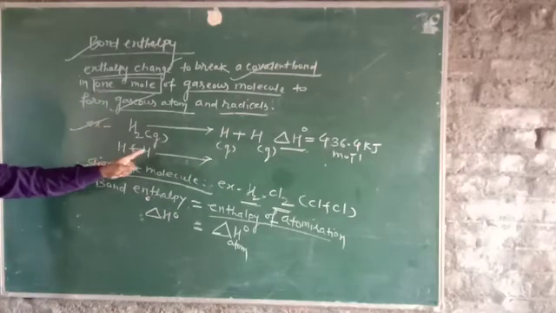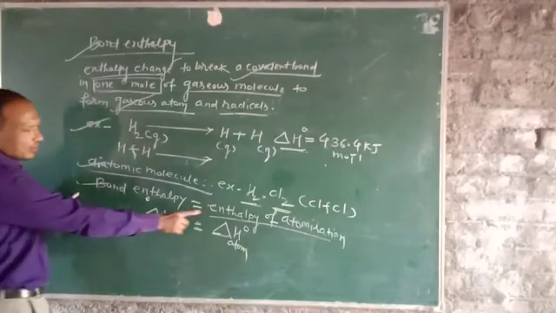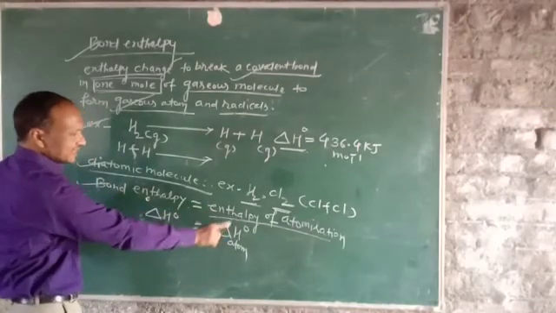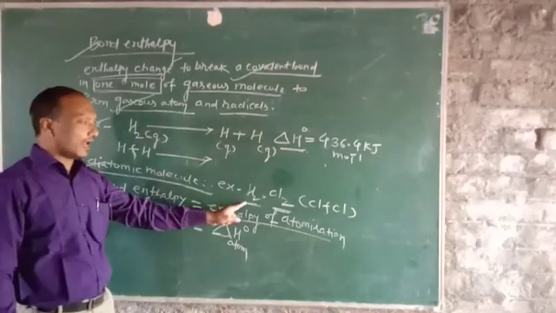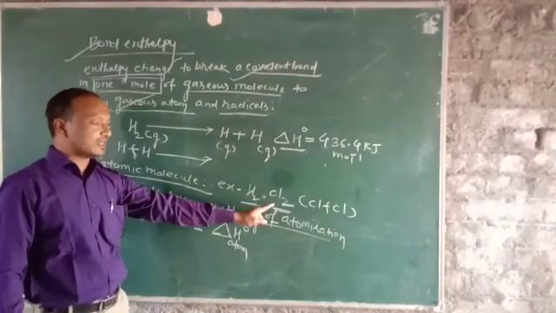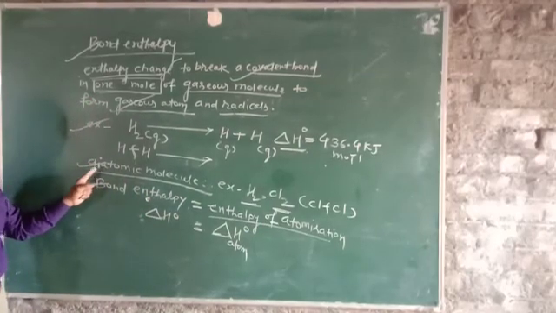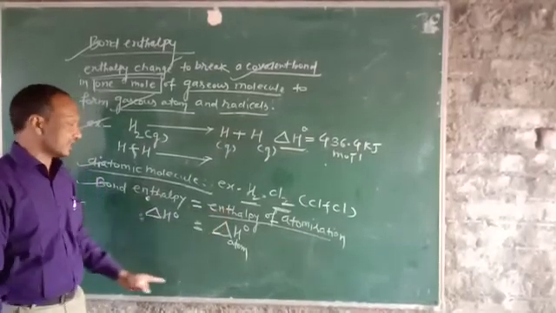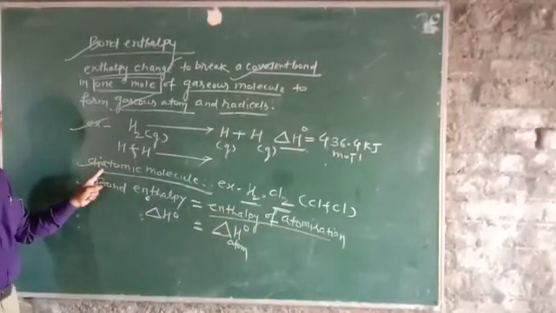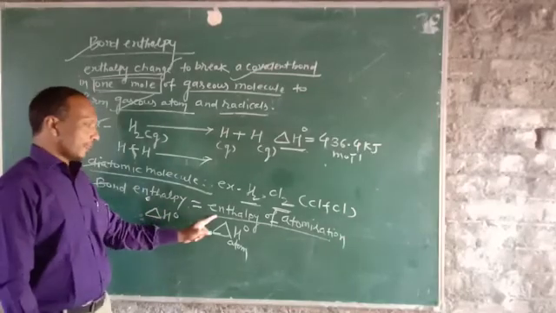For a diatomic molecule, the bond enthalpy is always equal to what? Enthalpy of atomization. Diatomic molecule means the molecule having 2 atoms, H2 and Cl2. In a diatomic molecule, the bond enthalpy is always equal to the enthalpy of atomization.